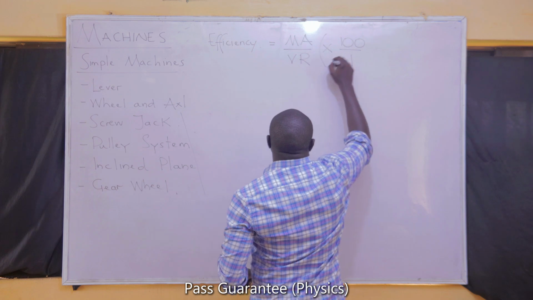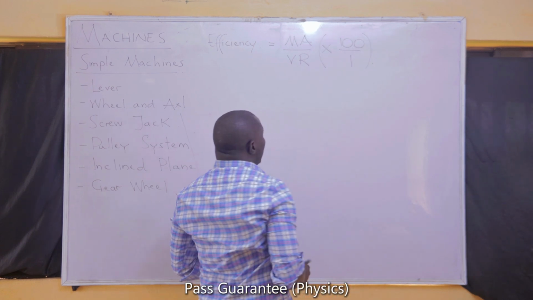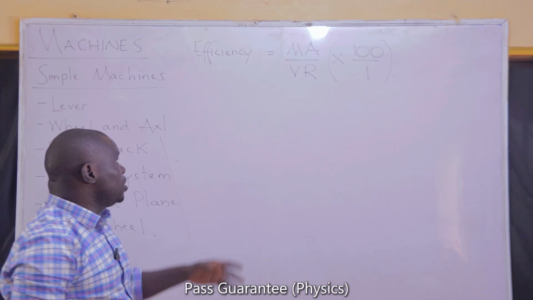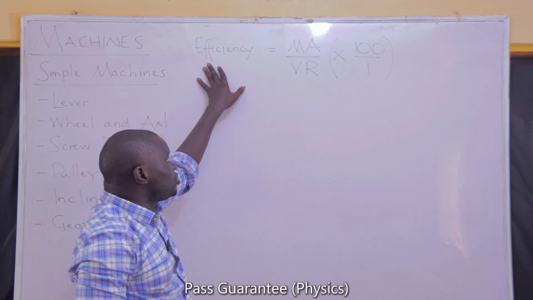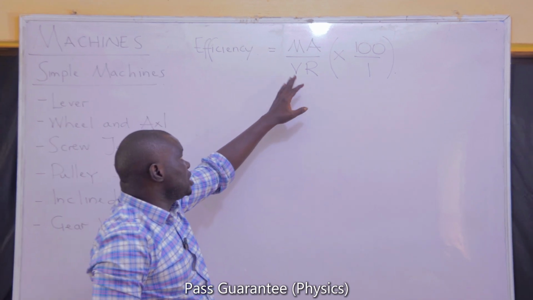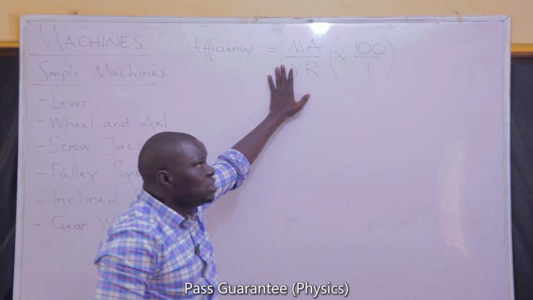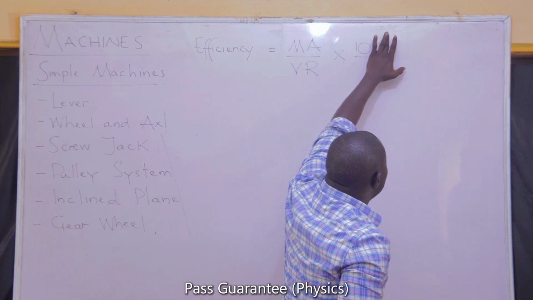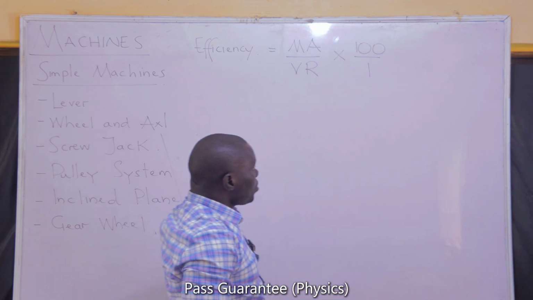Meanwhile, I must tell you that this 100/1 is not so compulsory. Efficiency of a machine can also be expressed in fraction. We can have the efficiency of a machine just being mechanical advantage all over velocity ratio. It can be expressed in fraction, it can be left in fraction, it can be expressed in percentage. In that case, you are multiplying by 100 and you are dividing by 1.